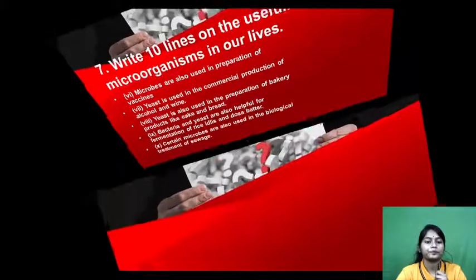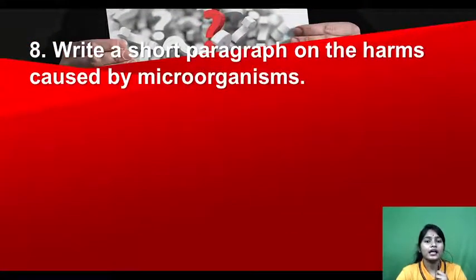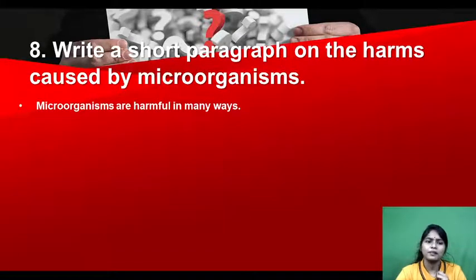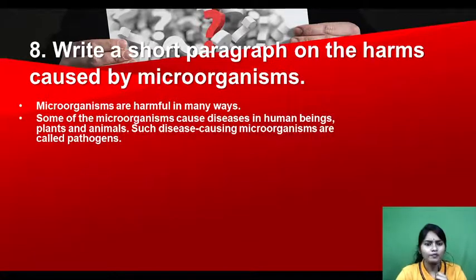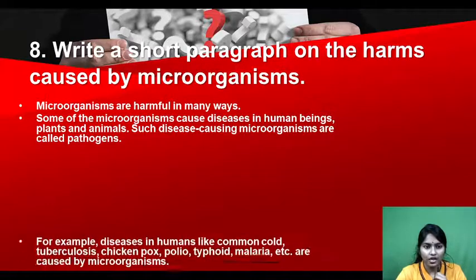Now next is, write a short paragraph on the harms caused by microorganisms. Now only we have discussed our helpful microorganisms. Those were our friends. Now it is the time of our enemies, those who are harmful to us. How they harm us? See, microorganisms are harmful in many ways, right? They are very much harmful in many ways. What are they? Some microorganisms cause diseases in human beings, plants and animals. Such disease causing organisms are called pathogens, right?